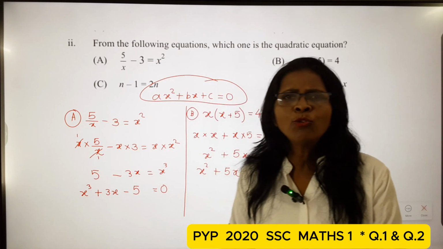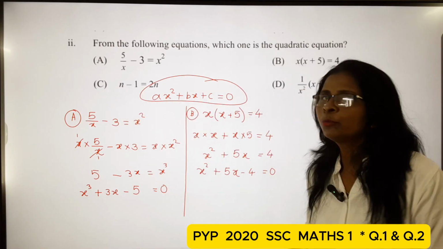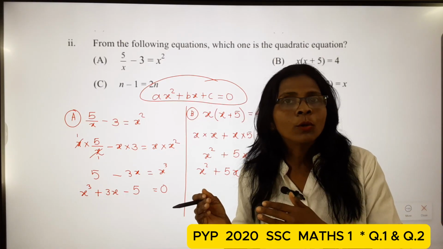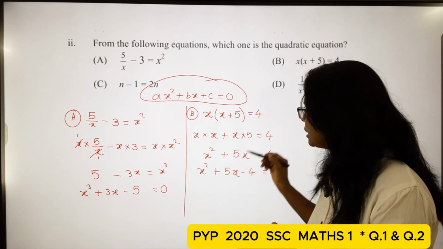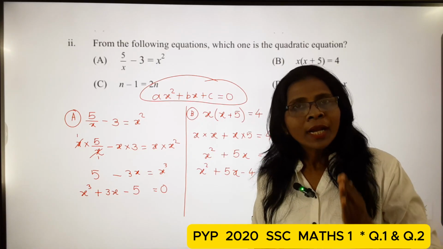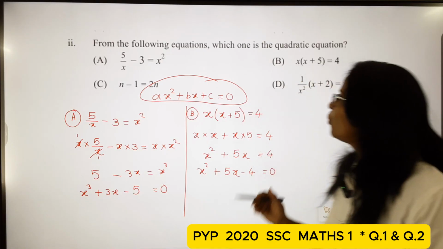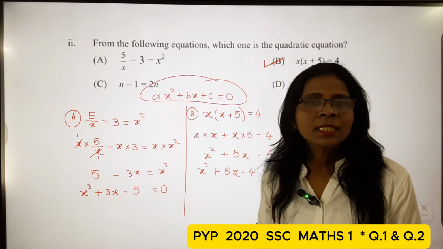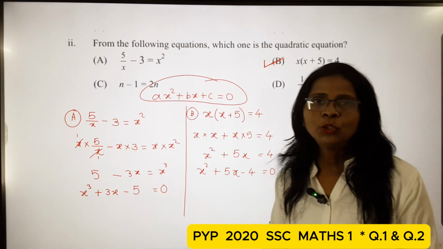Do not check the further options, and do not worry that your answer would be wrong. If you do it carefully step by step, your answer must be correct. So our correct option is B, x multiply x plus 5 is equal to 4.